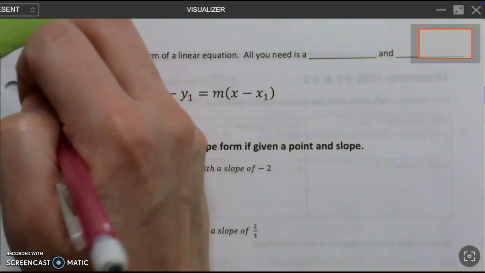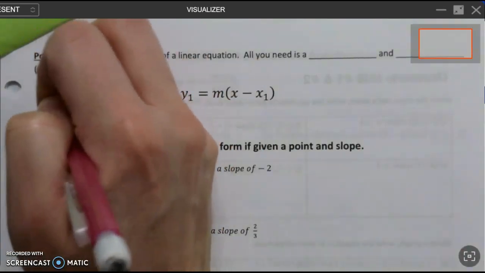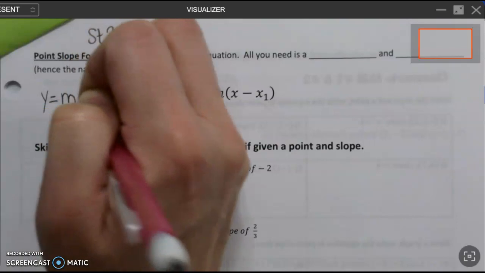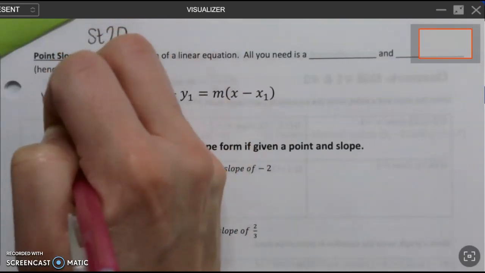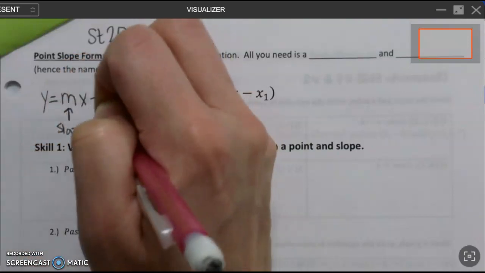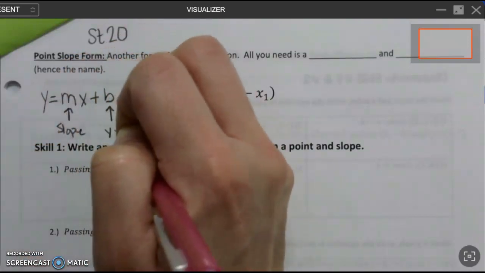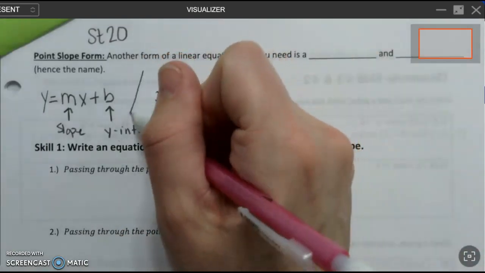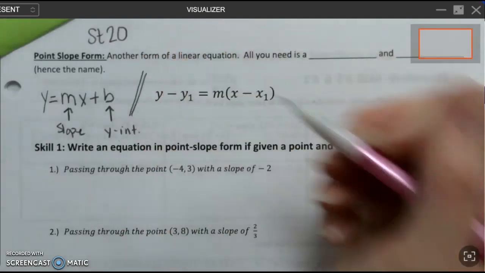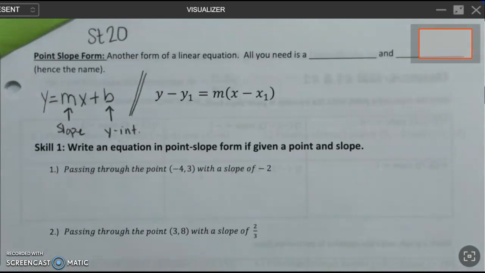So where we've been is we did y equals mx plus b, where m was the slope and b was the y-intercept. Now the y-intercept is a very specific point. That's why this was the slope-intercept form. Okay, we are not doing that form anymore. We're going to talk about a different form of a line that has different uses, which is point slope.